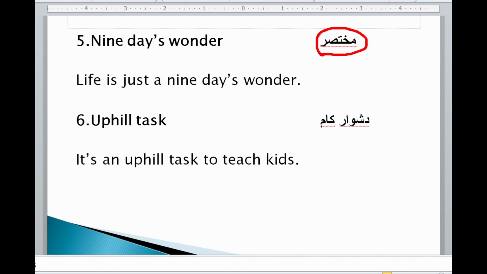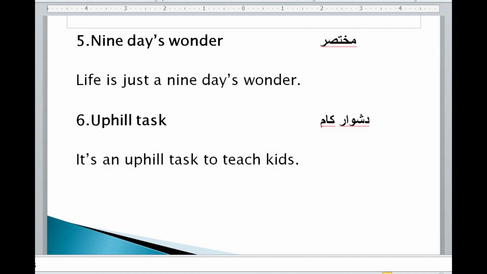But in advanced level English, you use such idioms to make your speaking fluent, like a native speaker. So this is the use of the idiom. Uphill task, دشوار کام: for this you can say difficult work, but instead we say uphill task. This is what an idiom is. That is why we are using it.